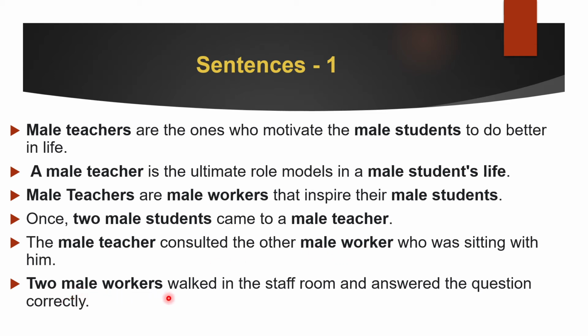Okay. Now the last sentence. Two male workers walked in the staff room and answered the questions correctly. Two male workers. That's the only thing we need to do. So first of all, we see that it's two, which means dual, male gender, and then workers. It's not actually plural, it's dual, because in English there's no separate form for dual. In Arabic there is, but nothing in English. So dual and male.